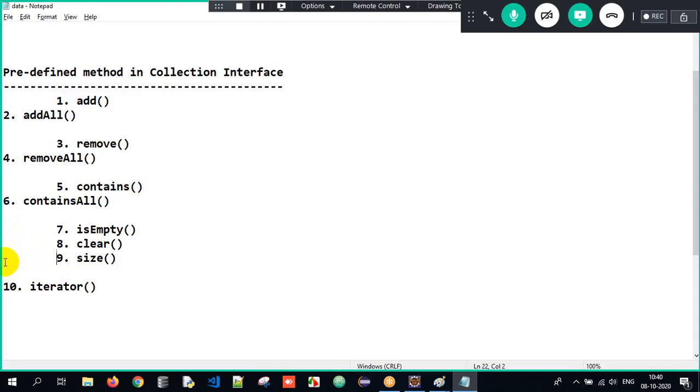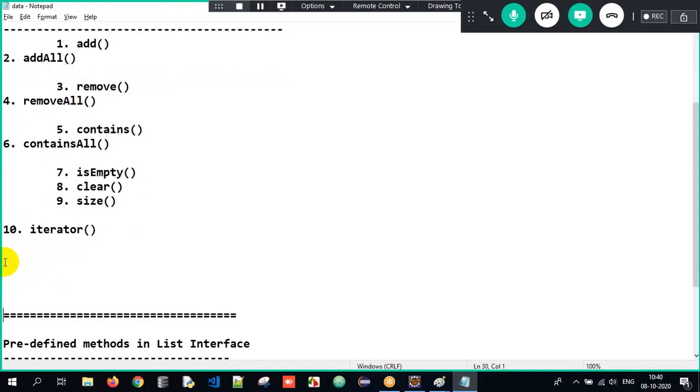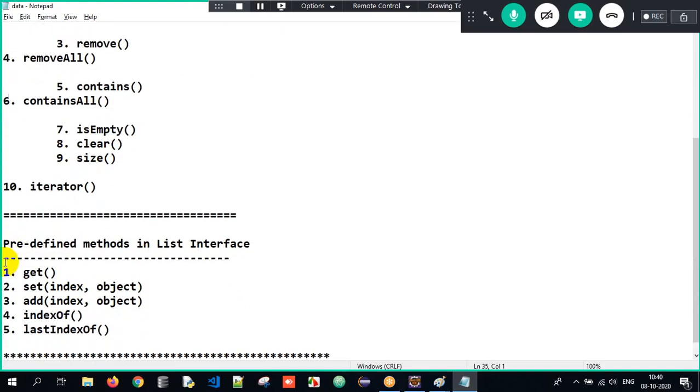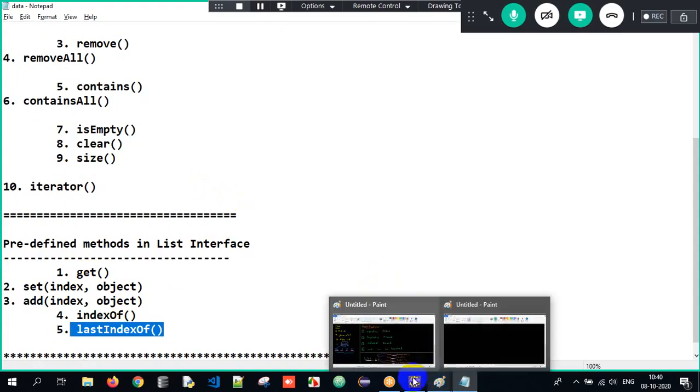Remaining four methods we haven't seen yet. Have patience. Add all, remove all, contains all we haven't checked. I will talk about that later. And then we also saw List is also an interface, right? List also has certain methods, such as get method, index of, last index of. So these were a few methods present in the List interface. We have seen only get method, index of, and last index of. So we have seen only the working of 9 methods over here.